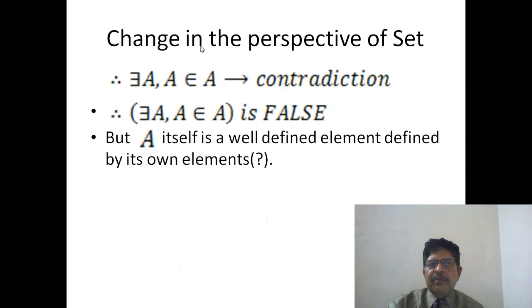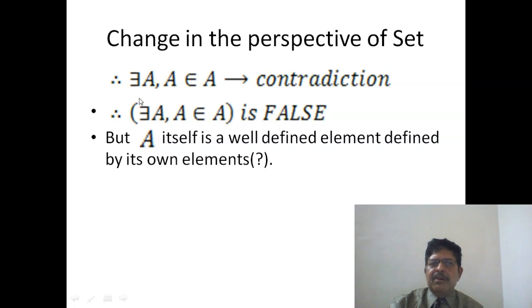So our assumption that there exists a set which belongs to itself leads to a contradiction. What is a contradiction? A contradiction is a statement that is always false. It cannot be true.